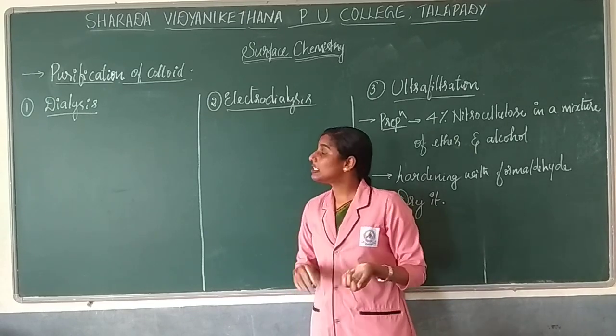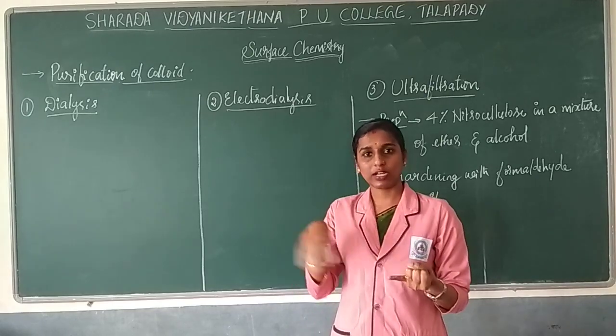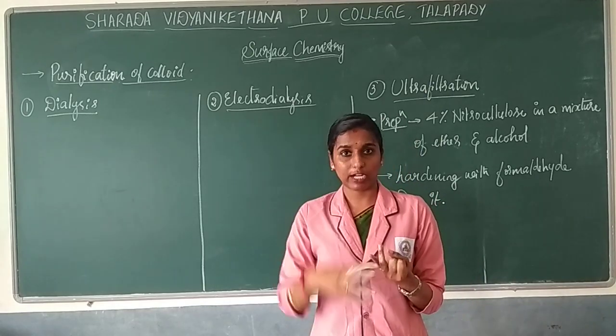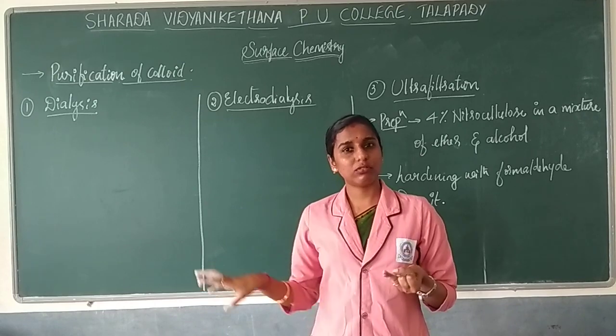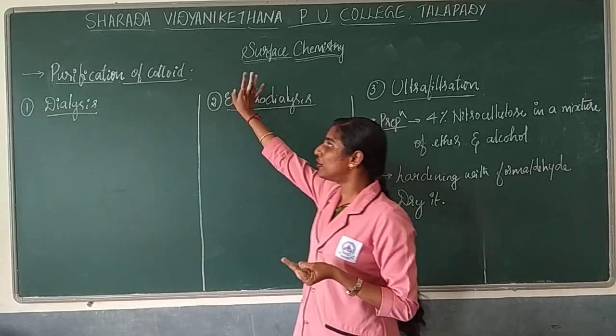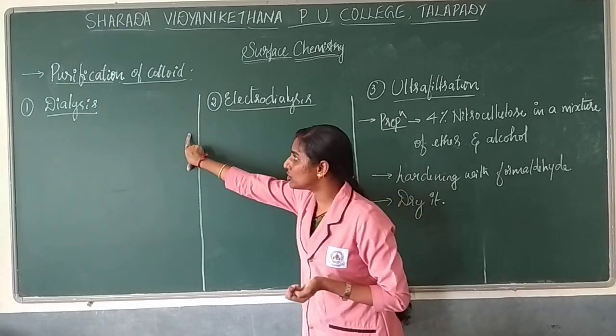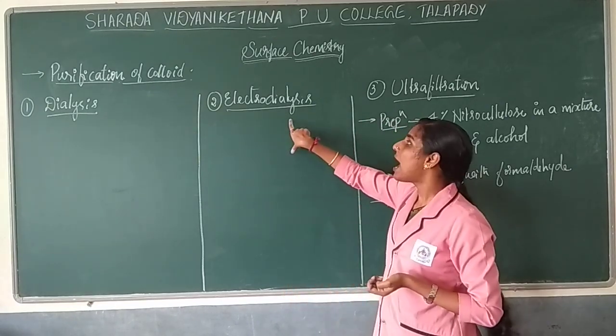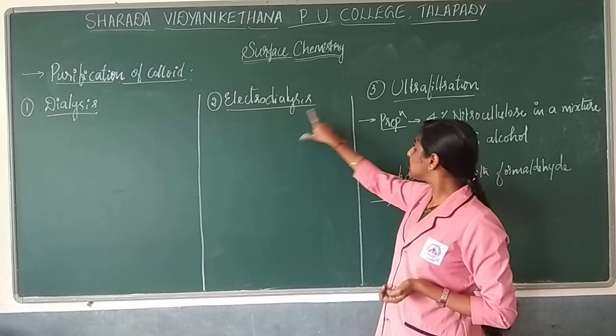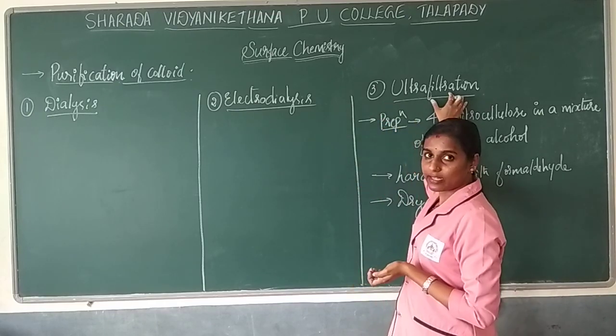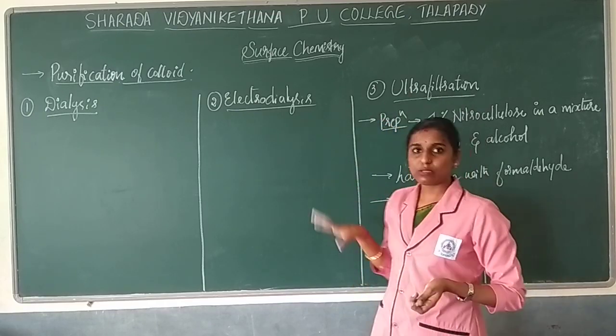So to remove those kinds of electrolytes as well as impure materials, purification methods will be utilized. One by one we will see them. The first procedure is dialysis, the second one is electrodialysis, and the third one is ultrafiltration. We will explain all these concepts.